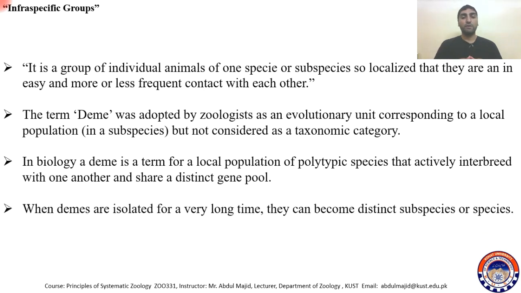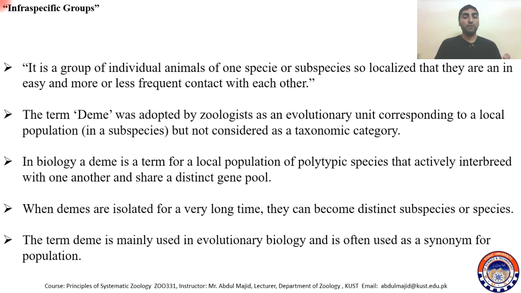When Deems are isolated for a very long time, they can become distinct subspecies or species. For example, if two Deems become isolated for a very long time, then by accumulation of different genetic characteristics, they may become distinct subspecies or a new species. The term Deem is mainly used in evolutionary biology and is often used as a synonym for population.